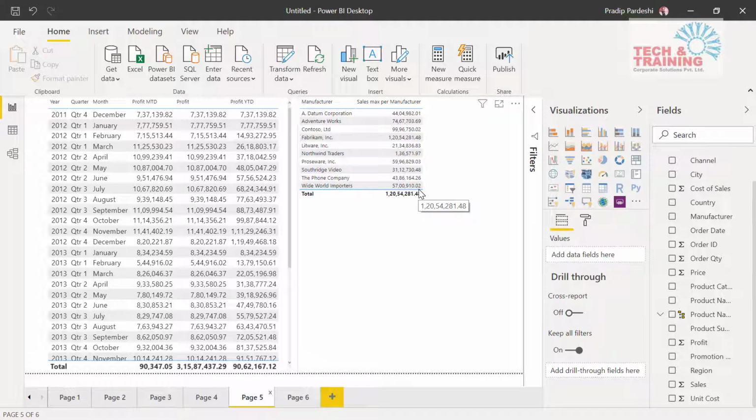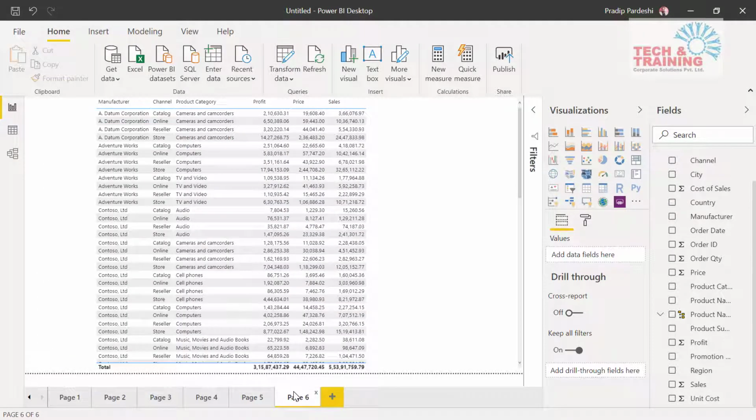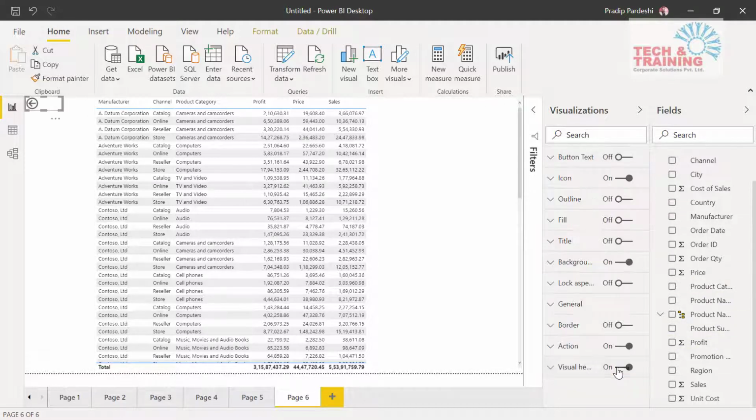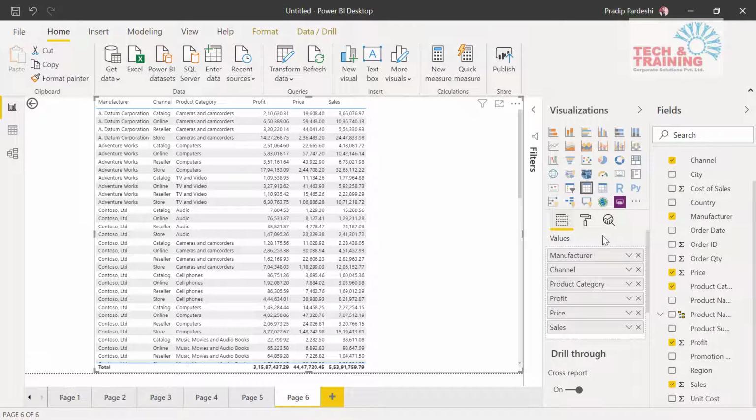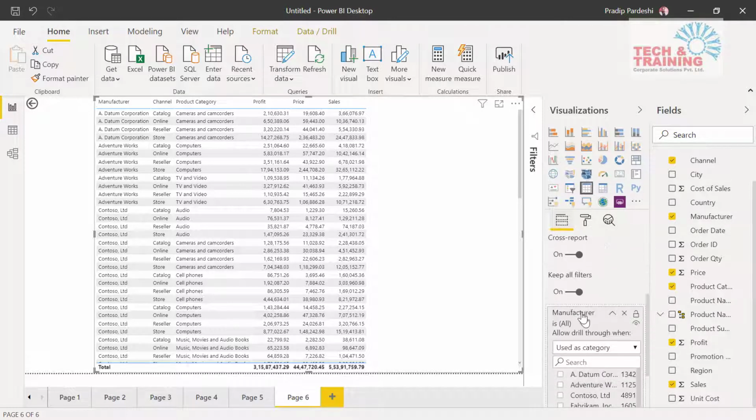So how do I do it? Here, when I would like to make the relationship between two sheets, what I'm going to do is very simple. I enable cross filter, and based on which field do I need this entire data to be filtered? I want it filtered on manufacturer name. So I add the manufacturer here, to this cross filter, and I've enabled the cross filter report. Now what is the advantage?